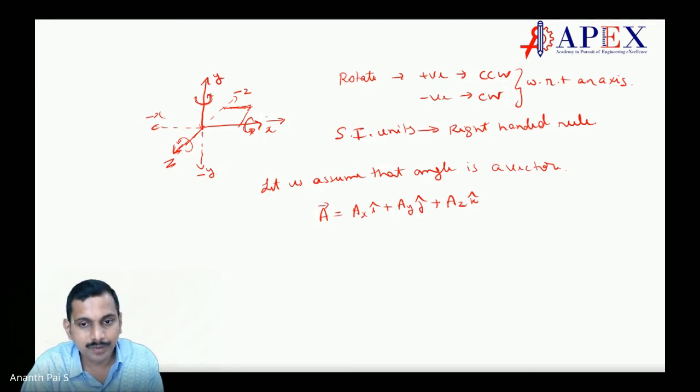Make sense? Let us assume this, even if wrongly assumed.